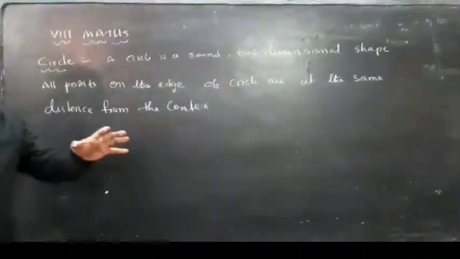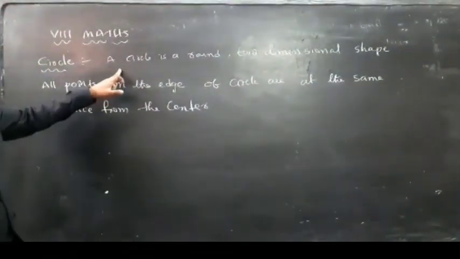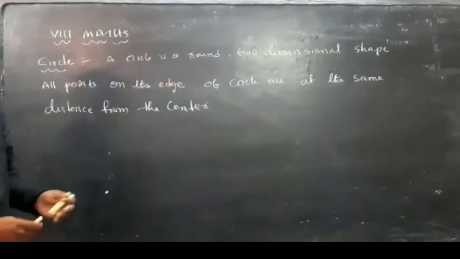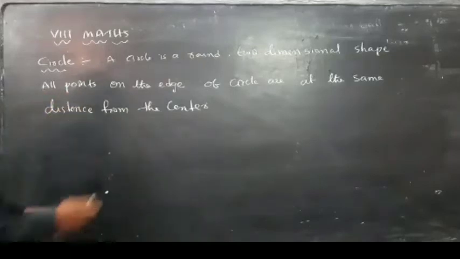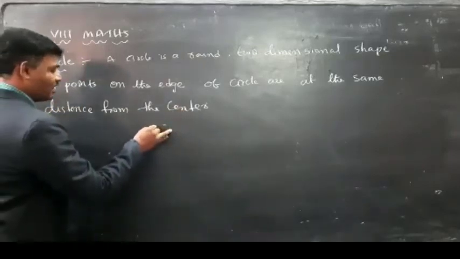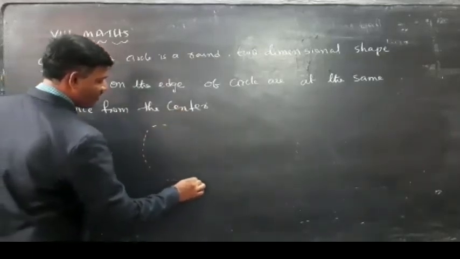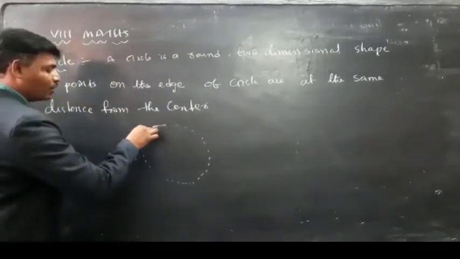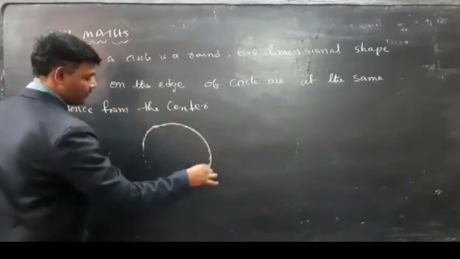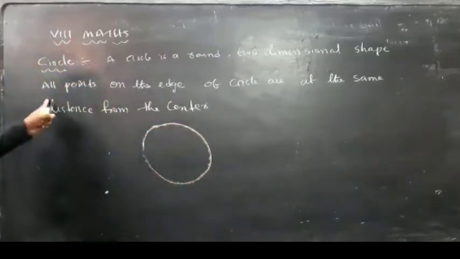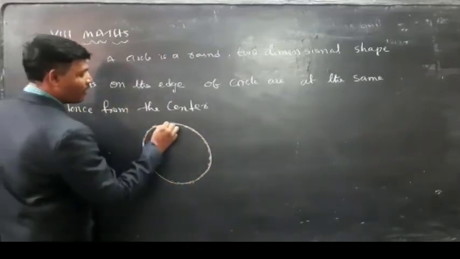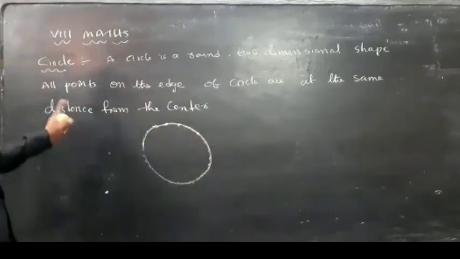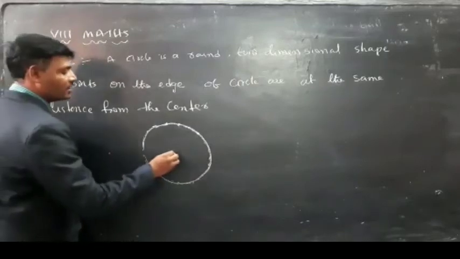First of all, what is the meaning of circle? A circle is a round, two-dimensional figure. All points on the circle are at the same distance from the center.